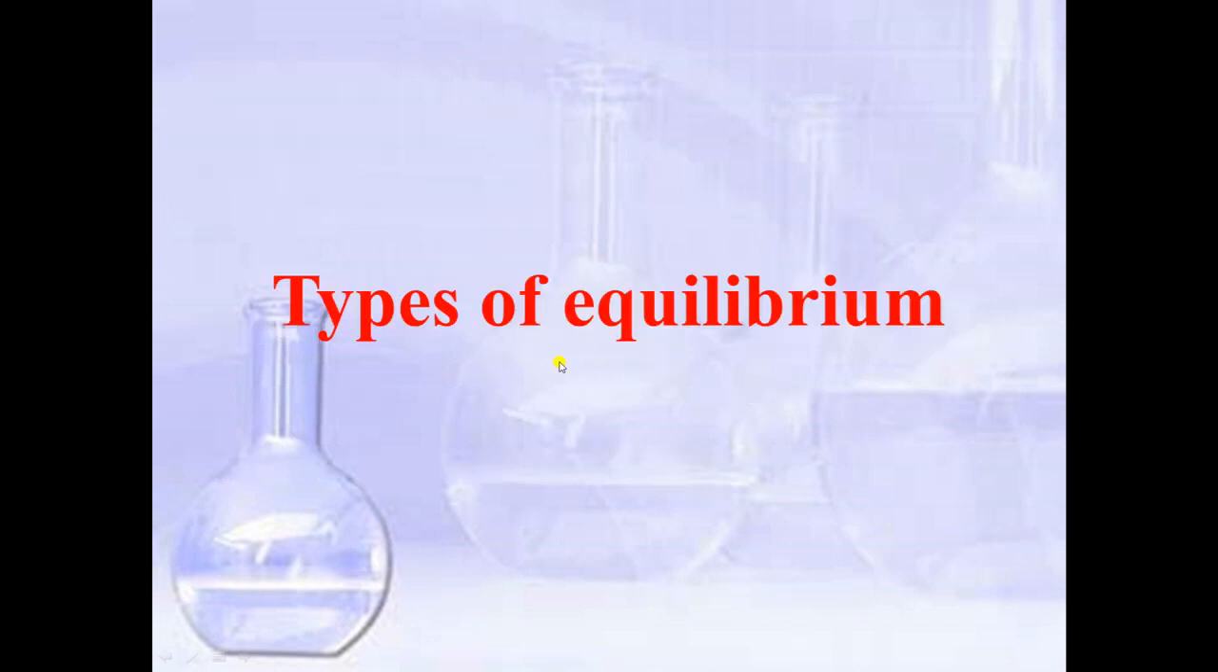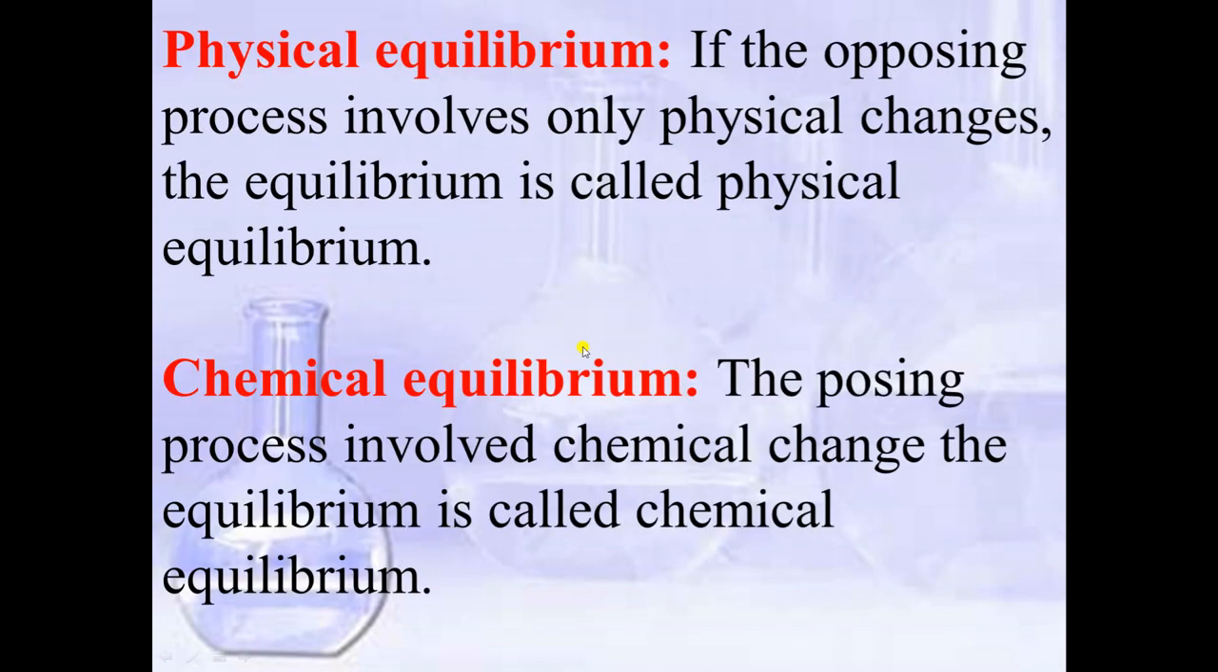Now there are two types of equilibrium. First is physical equilibrium, second one is chemical equilibrium. In physical equilibrium, there will be a physical change. That means there will be a change in phase. For example, when solid state changes into liquid state, or liquid state changes into gaseous state, or solid state changes into gaseous state. Whatever the physical change is involved in a reaction, then the equilibrium is called physical equilibrium. On the other hand, in chemical equilibrium, there will be a chemical change in the process. So that equilibrium will be chemical equilibrium.